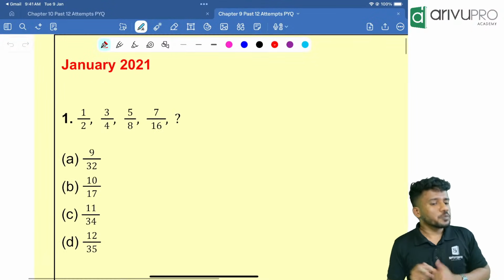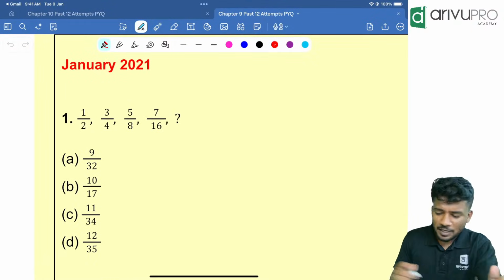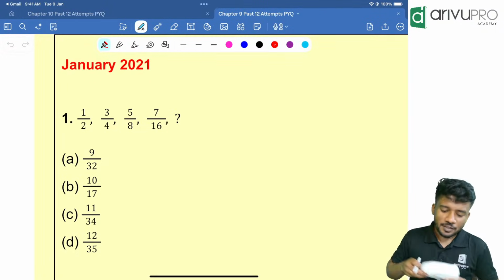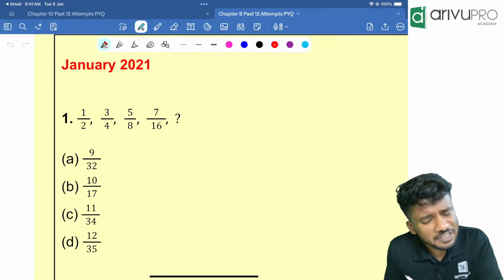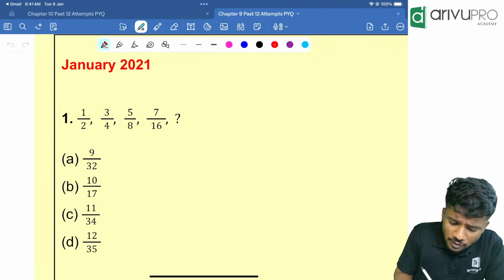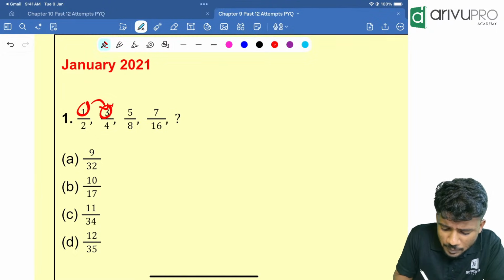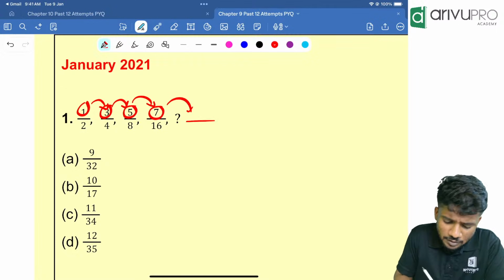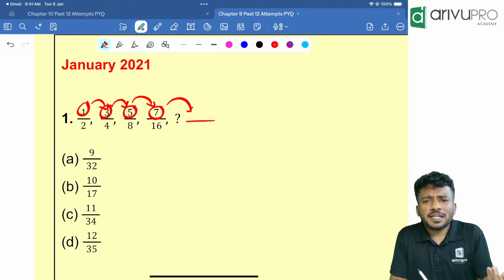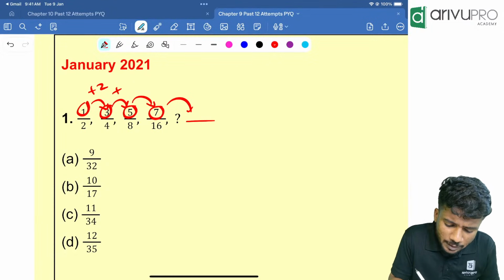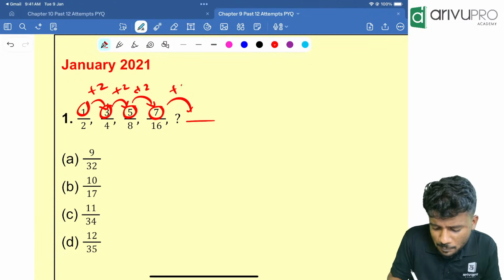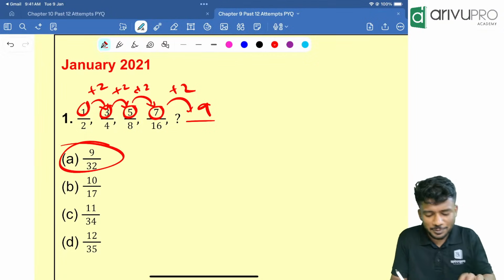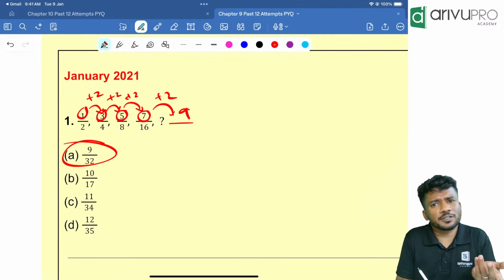First one, a January 2021 question. It is given in a fractional way. If you look here, 1 is becoming 3, 3 is becoming 5, 5 is becoming 7. We need to find the next numerator. How will 1 become 3? Now 1 plus 2, then 3 plus 2, 5 plus 2, 7 plus 2. Next number is how much? 9. So 9 by 32 is the answer. If you want to check, you can check the denominator as well.